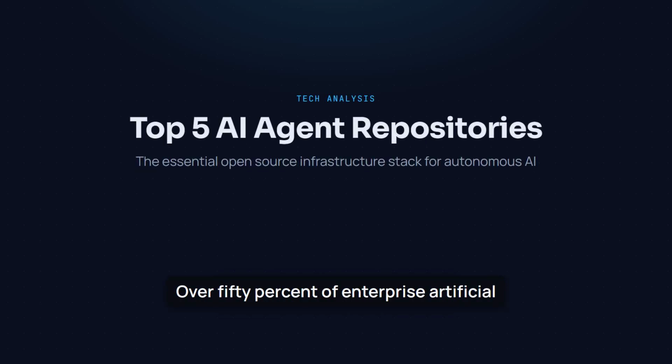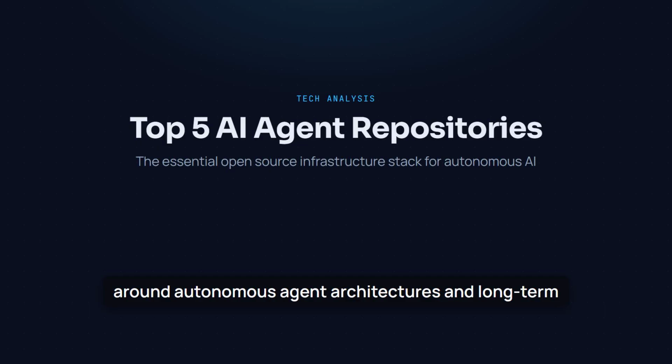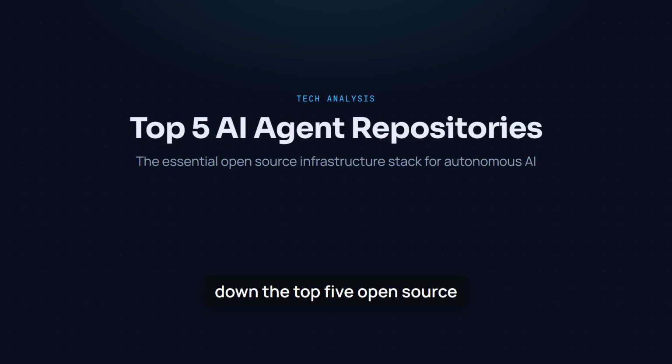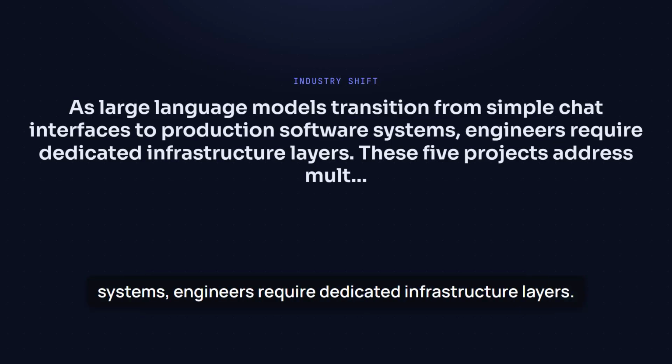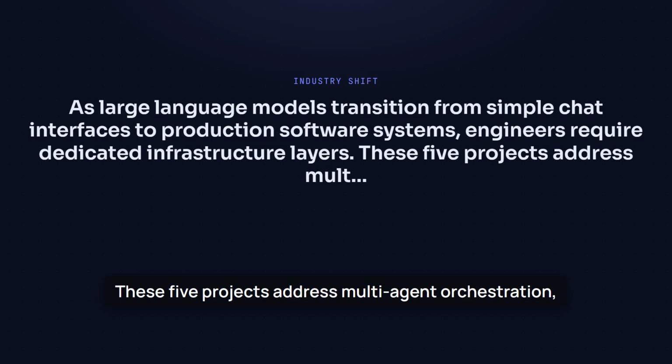Over 50% of enterprise artificial intelligence repositories on GitHub now center around autonomous agent architectures and long-term memory execution. Today, we are breaking down the top 5 open-source agent frameworks ranked strictly by GitHub star popularity. As large language models transition from simple chat interfaces to production software systems, engineers require dedicated infrastructure layers. These 5 projects address multi-agent orchestration, contextual memory, real-time global intelligence, document retrieval, and browser automation.